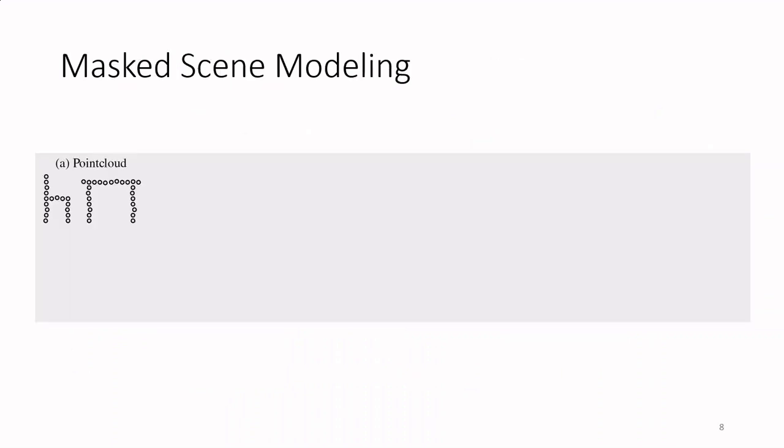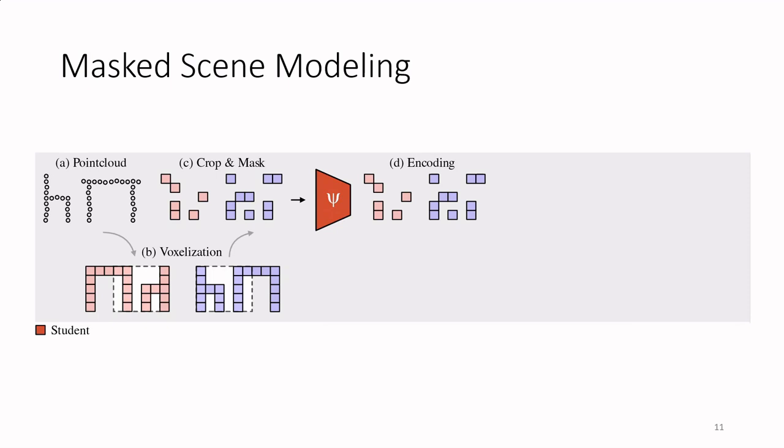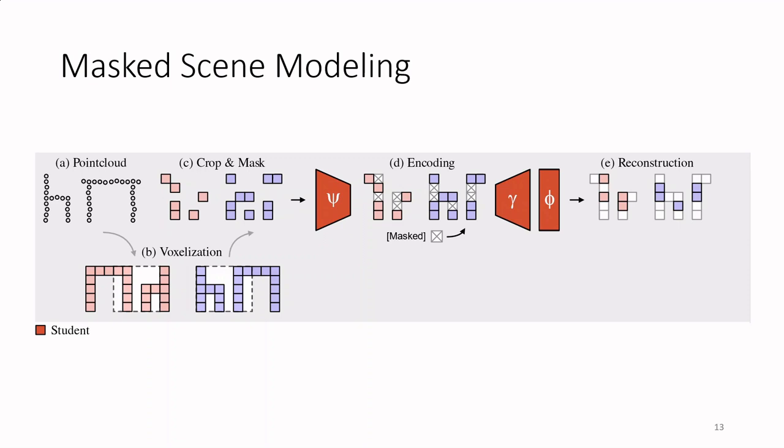To address these limitations, we propose masked scene modeling, a framework that receives as input a scene represented as a point cloud. Then, it creates two differently augmented views of the data and voxelizes the scene. These views are further cropped and masked. We input the cropped views through an encoder to generate per-voxel features. Then, we include the masked voxels with a learnable token. Note that here, the encoder has never seen the geometry of the masked voxels, contrary to other works. The decoder then predicts the features of the masked voxels.